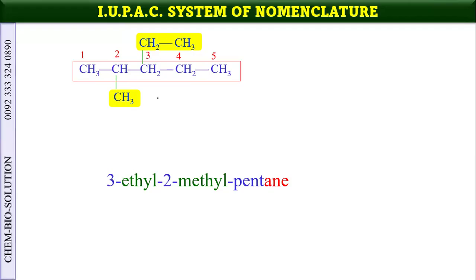Ethyl group is on the third position, but we have written it first because ethyl starts with E and methyl starts with M. In alphabetical order, E comes first and M later. So we always follow alphabetical order for the prefixes. These are the prefixes. These all are prefixes. This is the word root, and this is the suffix right now for this alkane. The suffix for all the alkanes is ANE. So this is the word root.